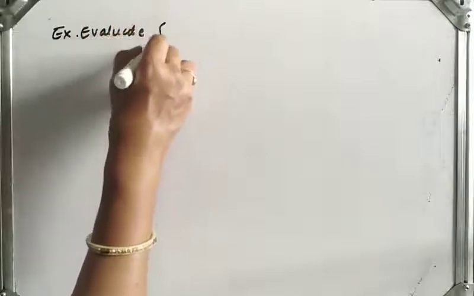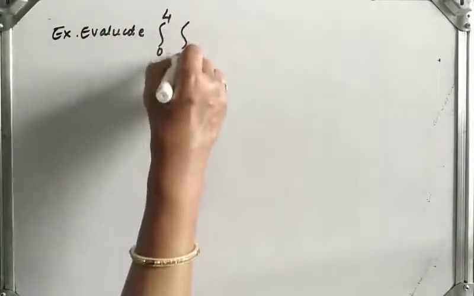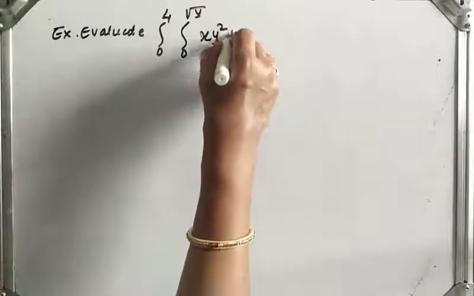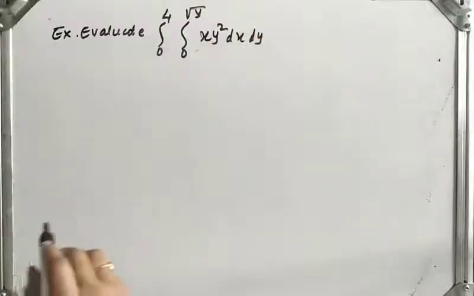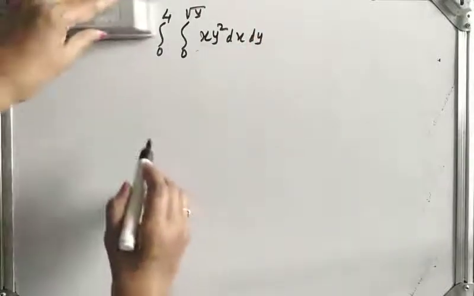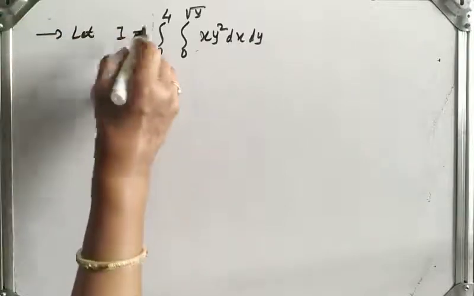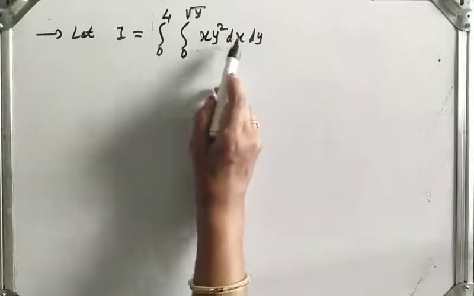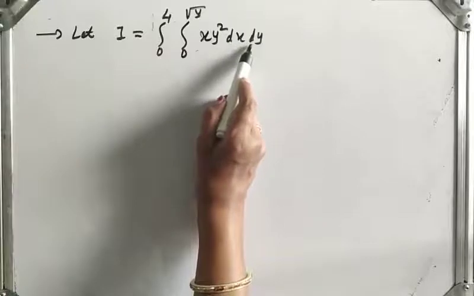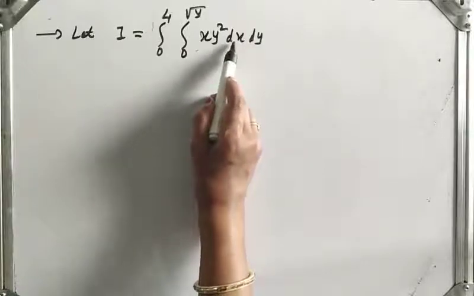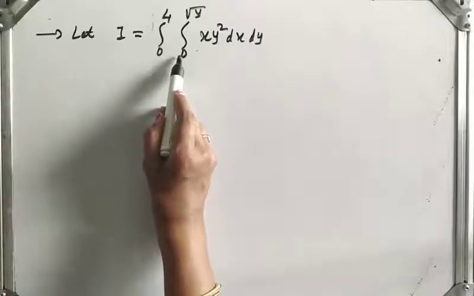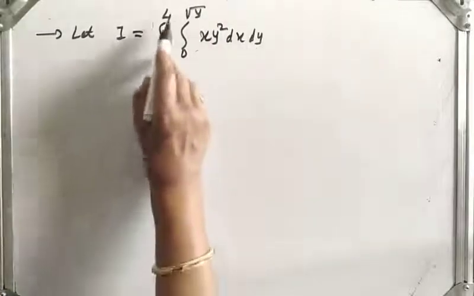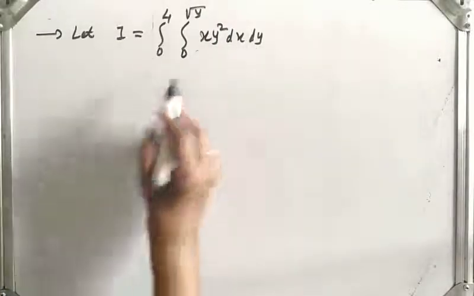Evaluate the double integral from 0 to 4, 0 to root y, of x y square dx dy. So in the solution, let I be equal to this given double integral. Now what is given? Look here. We have to integrate with respect to x first and then with respect to y. While integrating with respect to x, the lower limit is x equal to 0 and the upper limit is x equal to root y. And the limits of y are 0 to 4. So let us first integrate with respect to x.